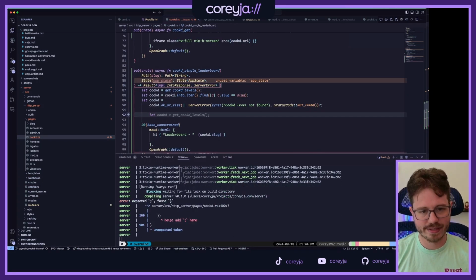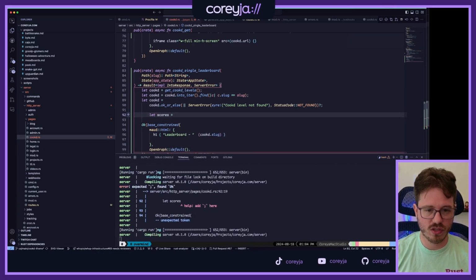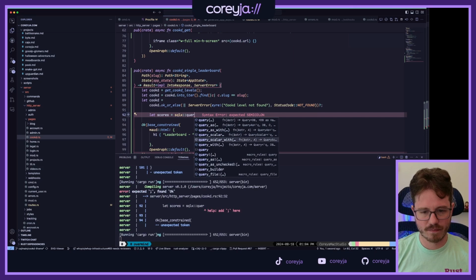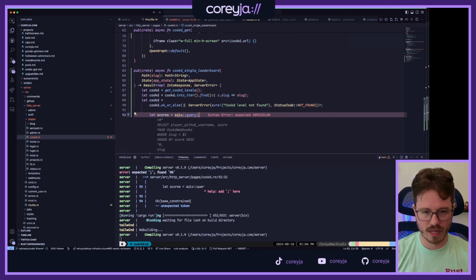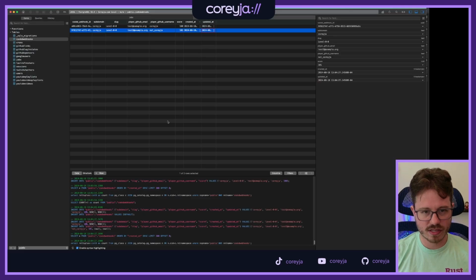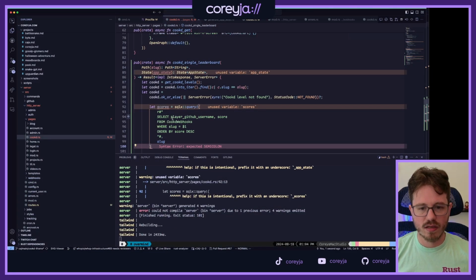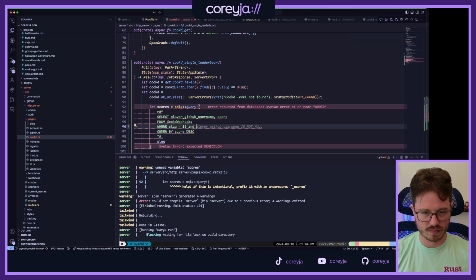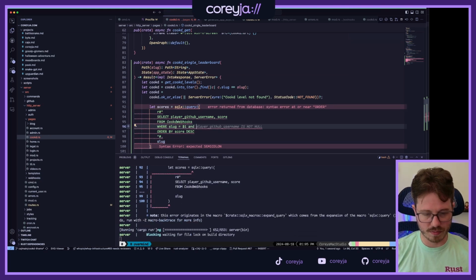So let scores equal, let's grab a SQLX and let's do a query bang. It is from cooked webhooks, and is the table like, yeah, it's all one word like that. That's actually pretty close, where slug is this, and subdomain.